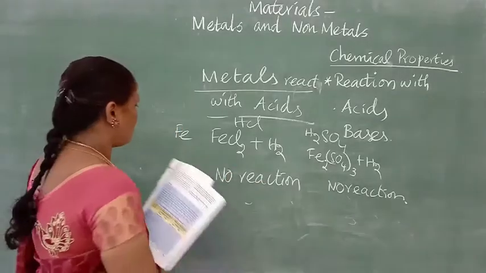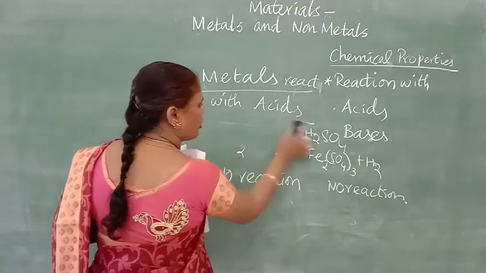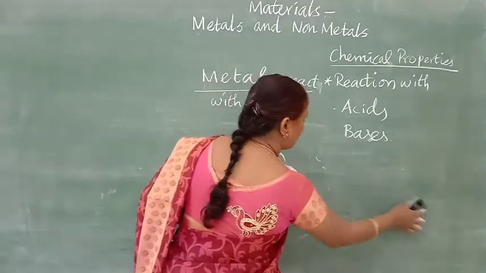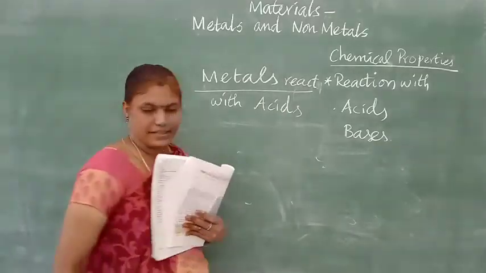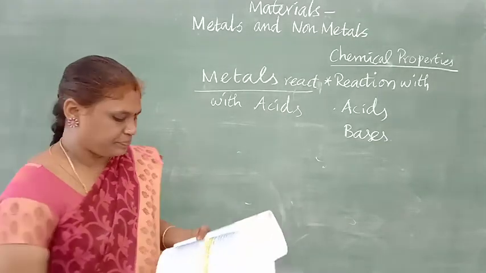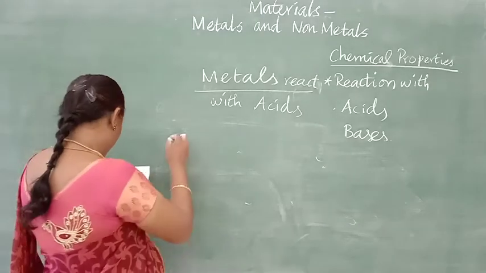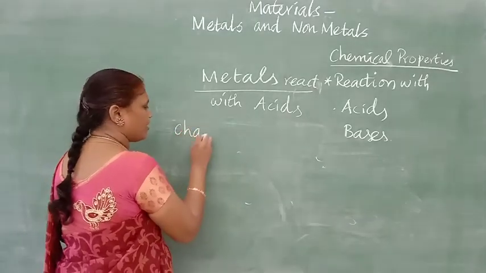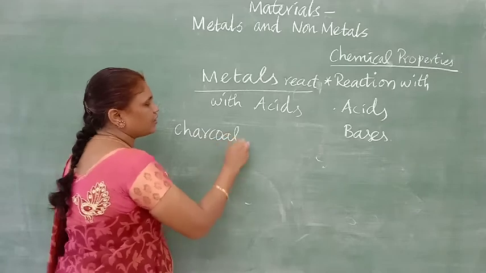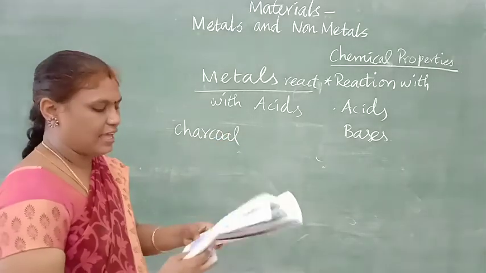Now the next one, we are going to see the same with the non-metals. How do non-metals react with acids? Non-metals do not react with acid. Charcoal is what? It is carbon content. It will not react with acid.